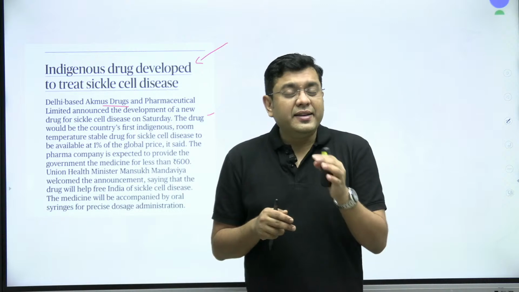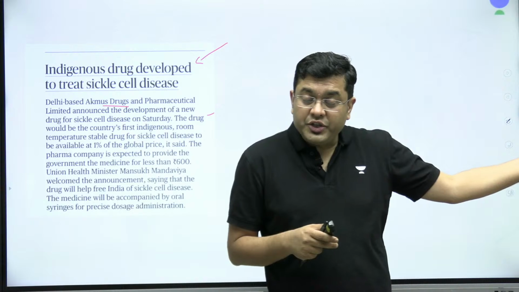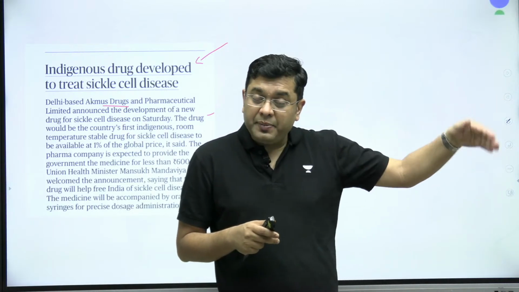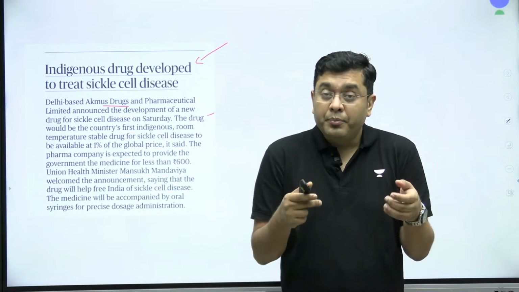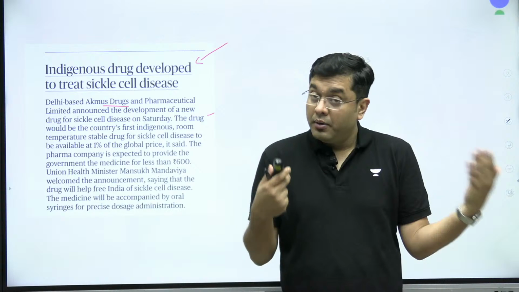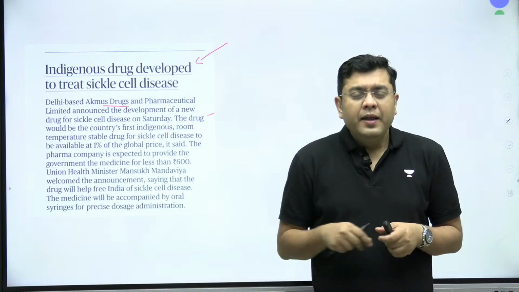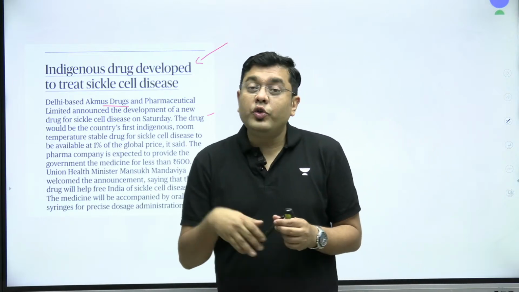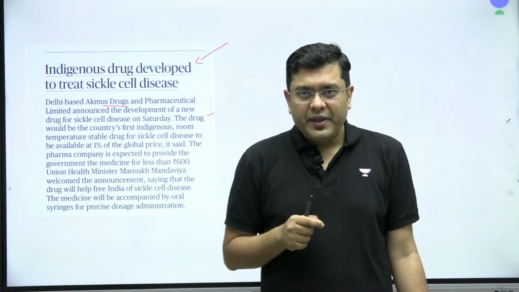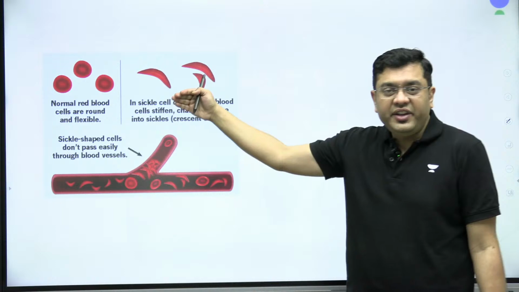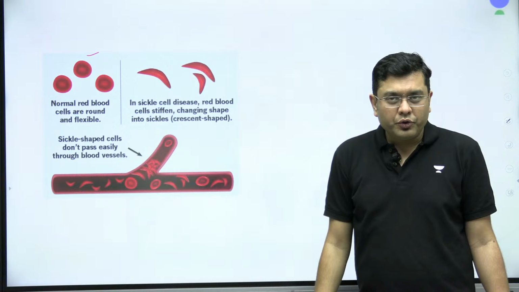I hope we are aware that the RBCs carry hemoglobin. Hemoglobin is the one which provides oxygen and is carried along with the RBCs in the blood vessels and provides oxygen to the cells, thereby giving the cells the ability to give you energy at the end of it. So hemoglobin is very essential. But in the case of a few individuals who inherit this disease, the hemoglobins develop a strand. As a result, the shape of the RBCs changes. The normal RBCs are quite circular, as you can see.